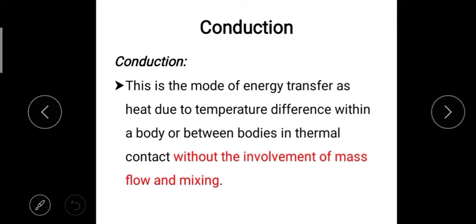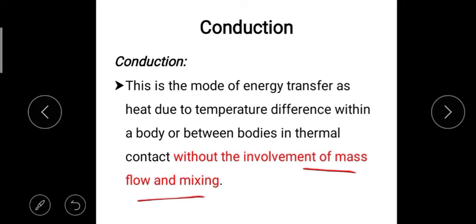Now you can see the first one is conduction. This is the mode of energy transfer as heat due to the temperature difference within a body or between bodies in thermal contact without involvement of mass flow and mixing.